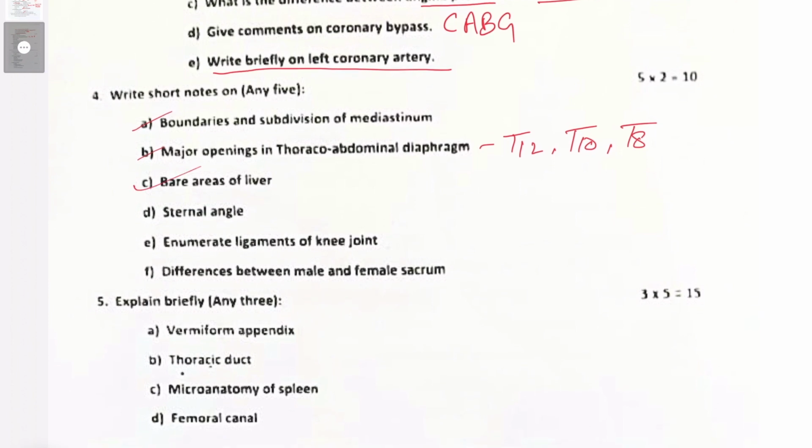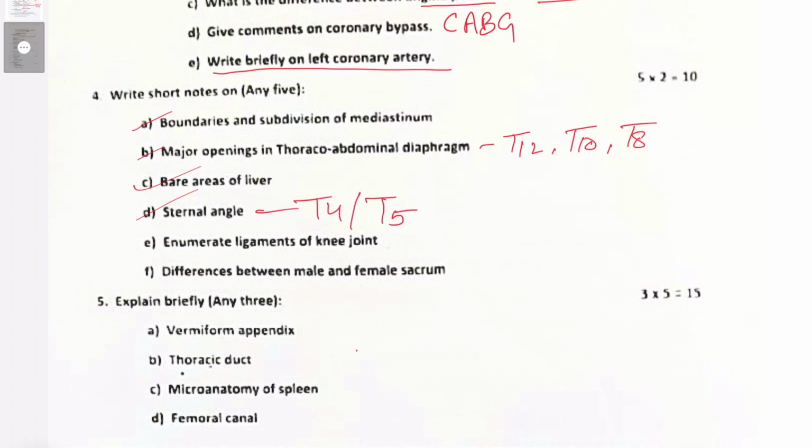Now, the bare area of the liver is also important, the area which is not covered by the peritoneum. Sternal angle: there are around 13 structural changes that happen here at the level of the sternal angle, and that is the level of T4, T5.